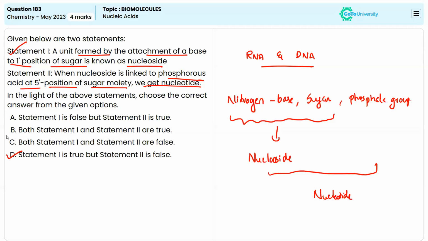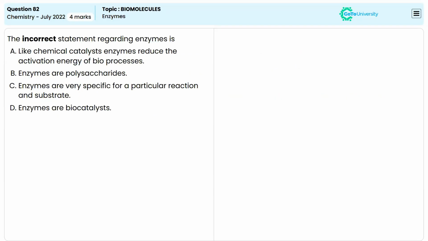Now here we have to choose the incorrect statement regarding the enzymes. So first of all we have to know what are enzymes. Enzymes are the compounds found in our body and they are called biological catalysts.